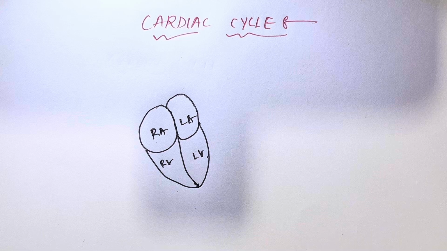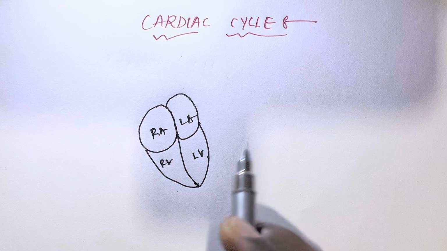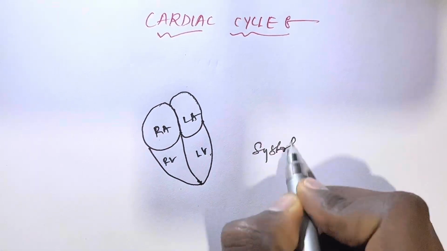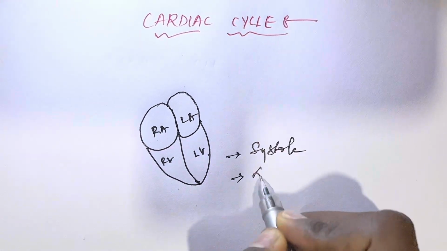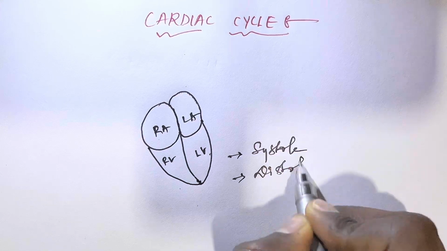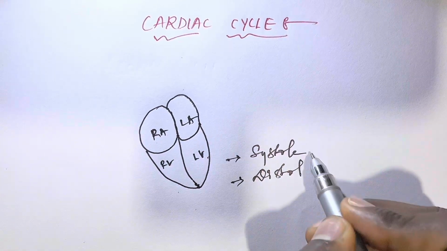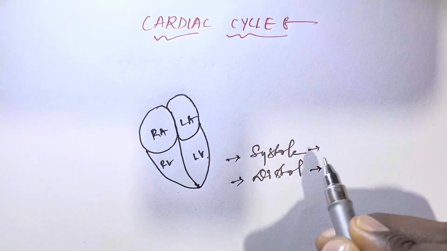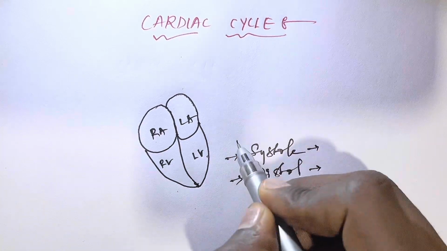So in the cardiac cycle we learn the activities which take place in a single heartbeat. There are two activities that take place in a single heartbeat. One is systole, another one is diastole. What is systole and what is diastole? First we should learn these two things.